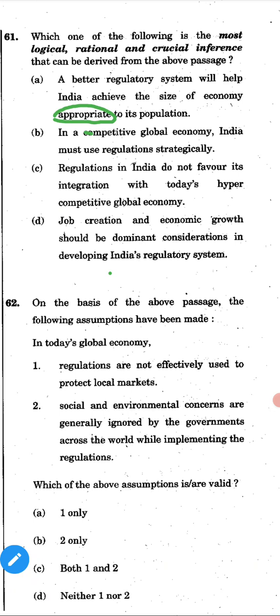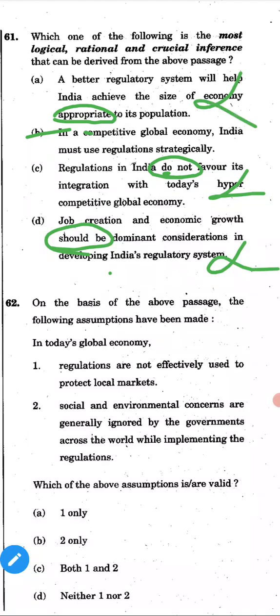Then B. In a competitive global economy, India must use regulation strategically. Yes, it's right. C. Regulations in India do not favor its integration with today's hyper-competitive global economy. Then job creation and economic growth, D, do not look right. Those options are wrong.